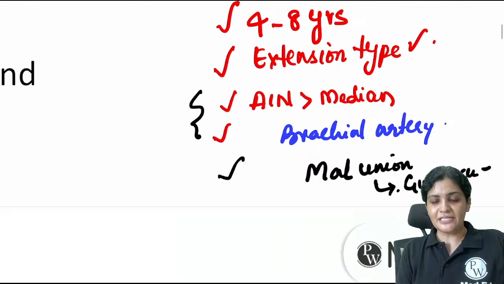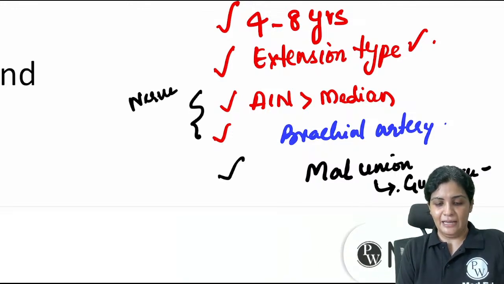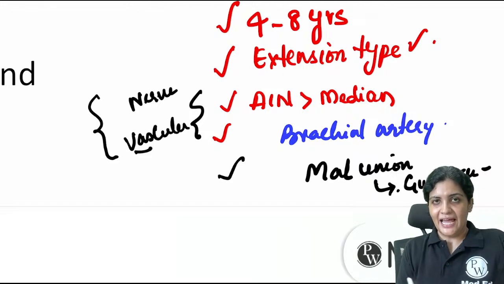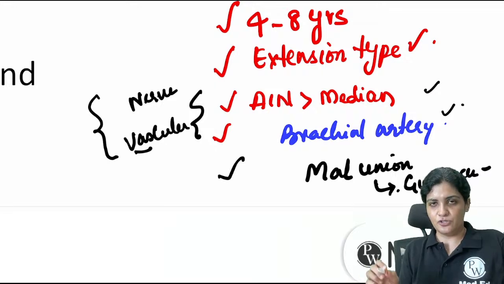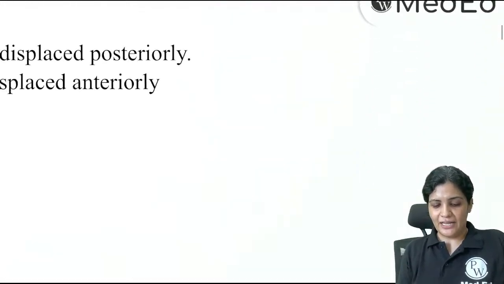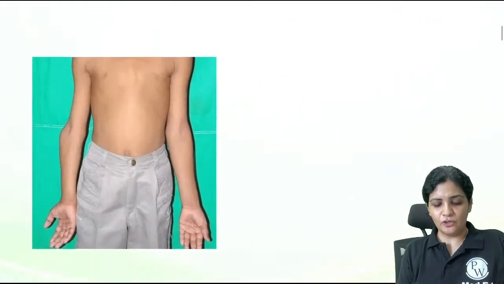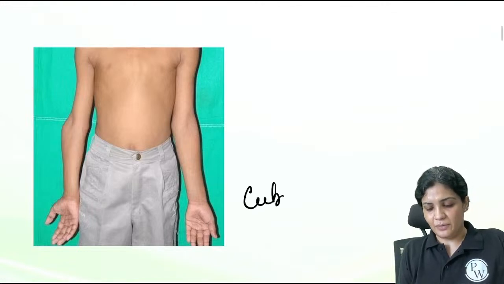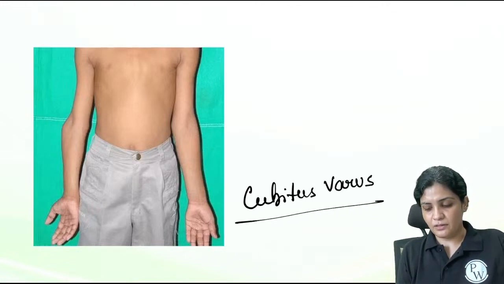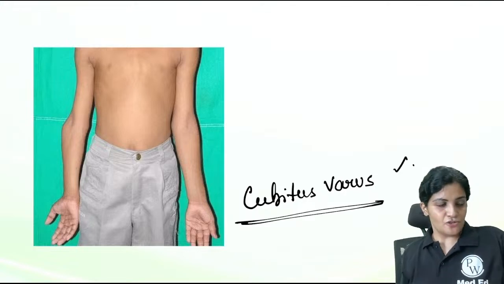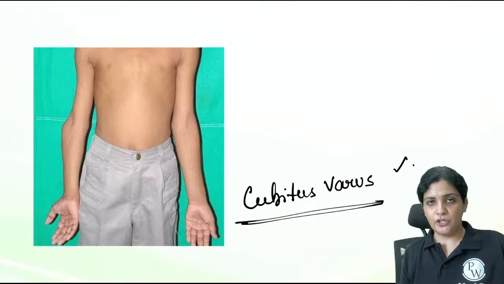These are the complications. The immediate complication could be a nerve damage or a vascular damage, right? So these are the immediate complications which we can expect. And the late complication is a malunion, which is called the gunstock deformity or the cubitus varus. Perfect. So this is about your supracondylar fracture humerus.